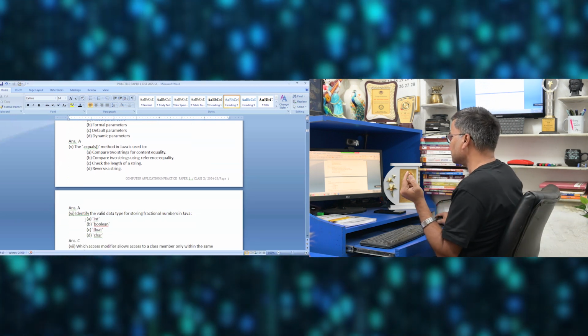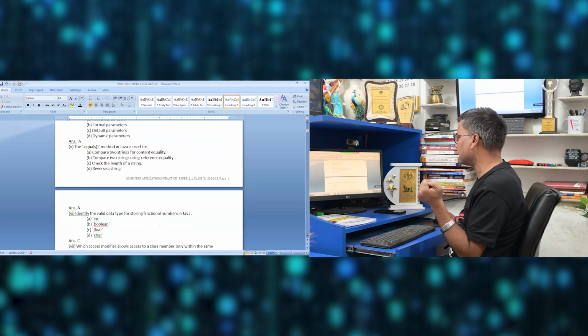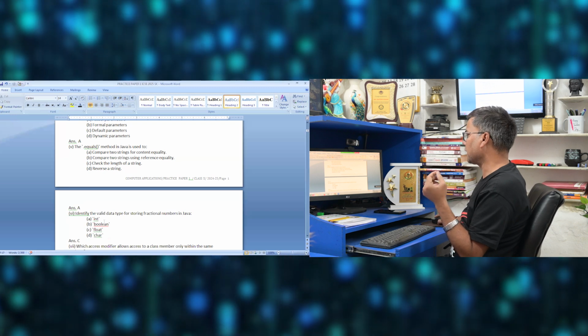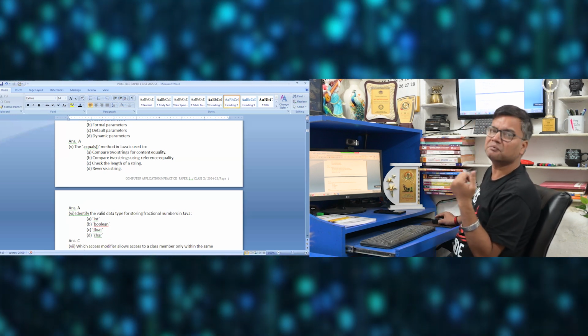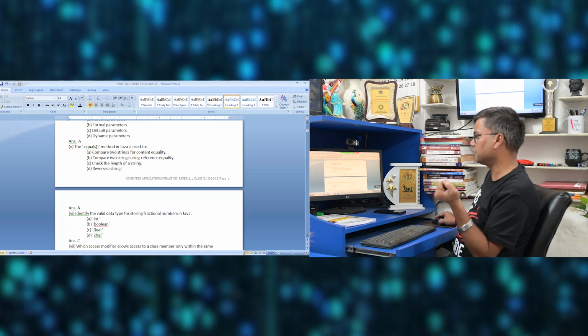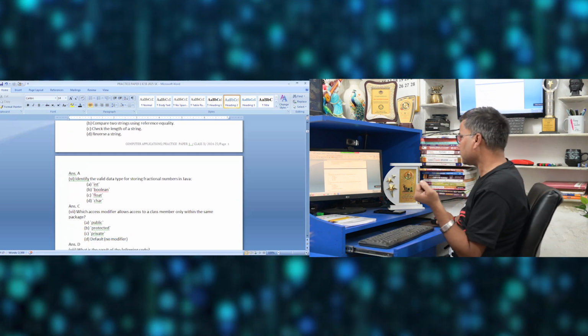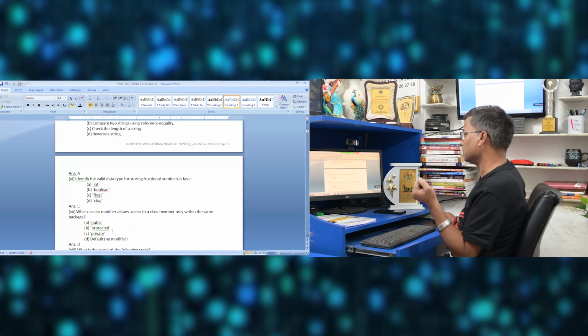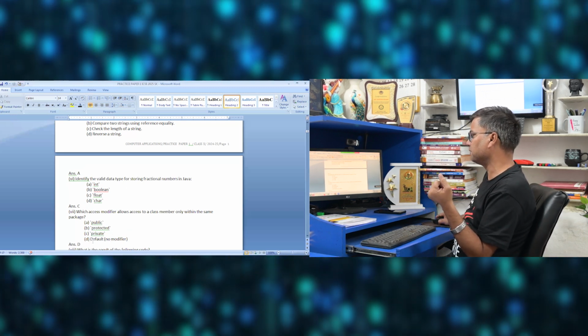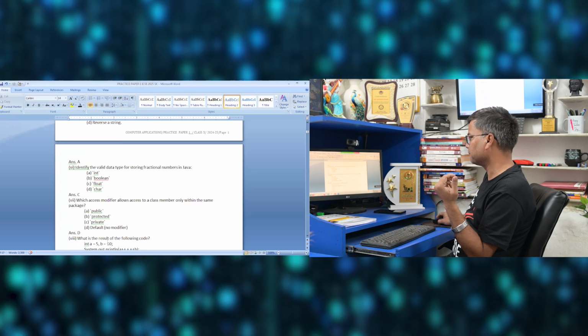Next one is, identify the valid data type for storing fractional numbers in Java. Fractional numbers, it can be int or boolean or float or char. Decimal values, it can be float or double. So the correct option is C, that's float. Which access specifier allows access to a class member only within the same package? Only within the same package, that will be default, not no modifiers there.